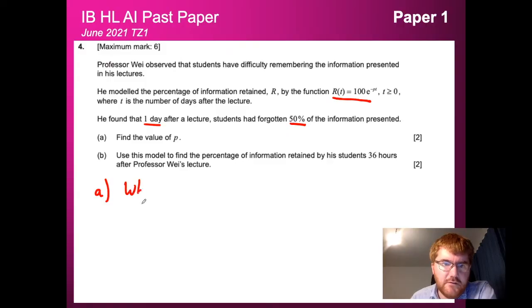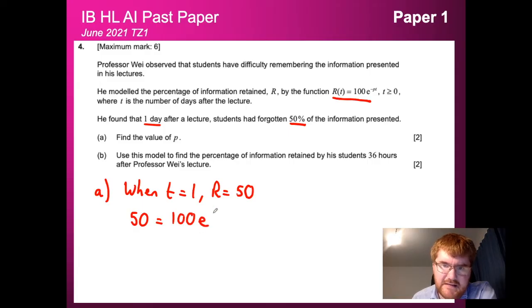So when t is equal to 1, then students have forgotten 50% of the information, so R is going to equal 50. We substitute those values into our function here. So we get 50 is equal to 100e^(-p). Remember, t is 1, so 1 times p is just p. And so we need to find out what this value here is.